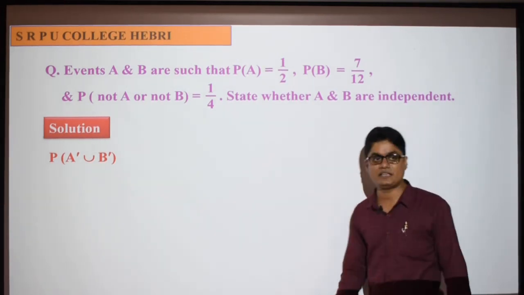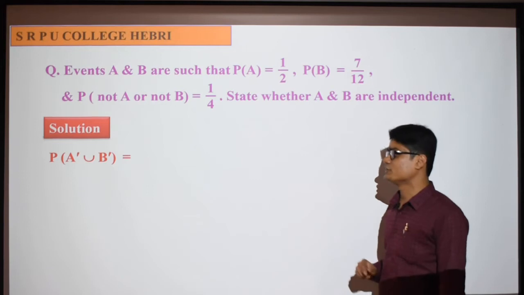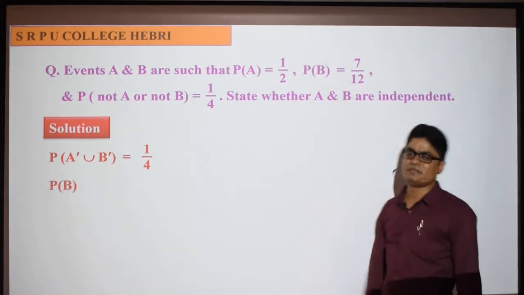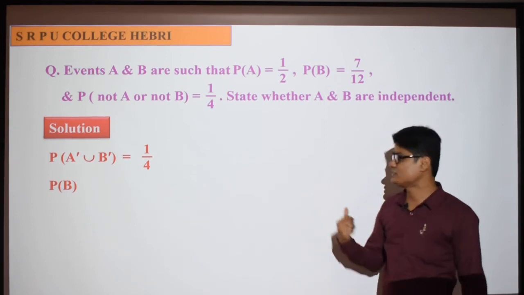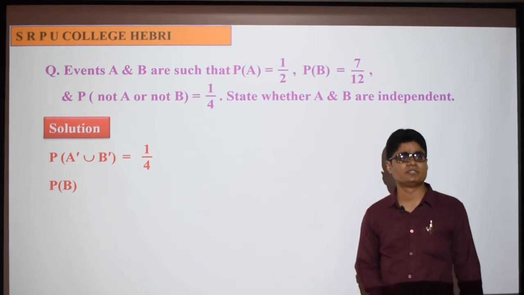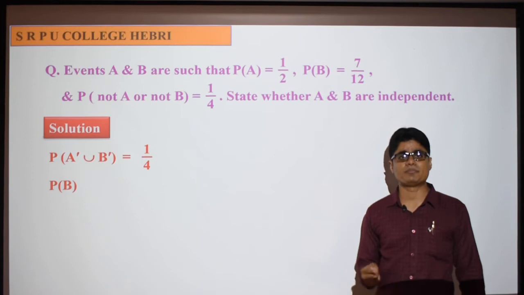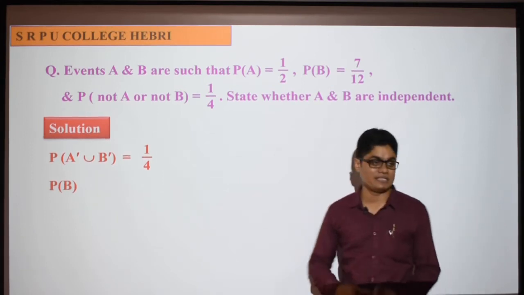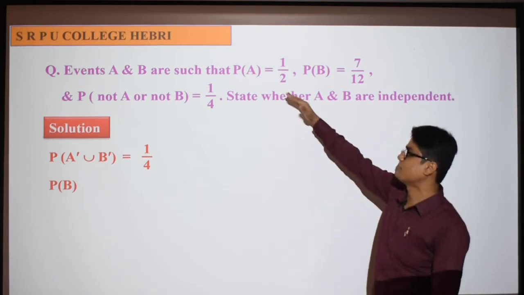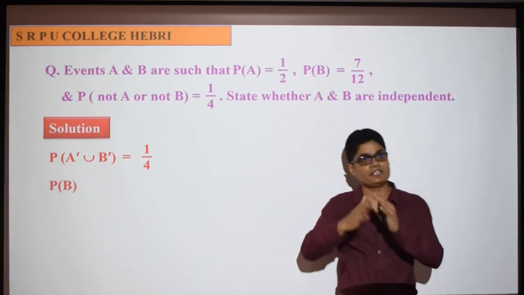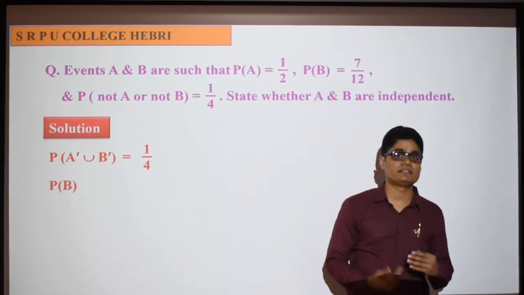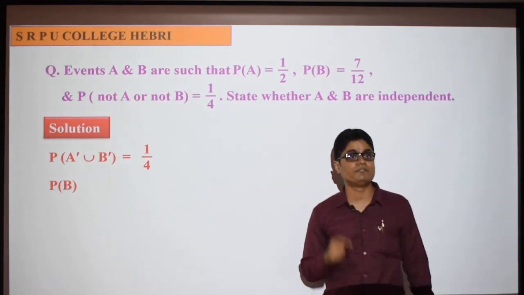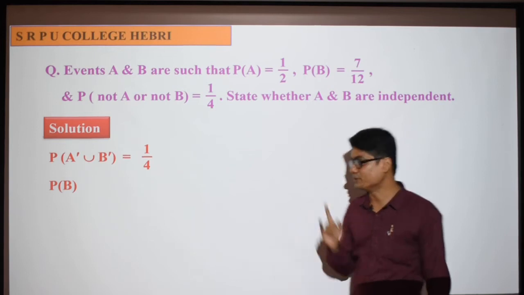So what is given? Probability of A complement union B complement is given. Probability of A and probability of B are given. To check whether these 2 events are independent or not, what is missing? We have to find out probability of A intersection B. Once you get the probability of A intersection B, you can check with the product of probability of A into probability of B. If they match, then you can tell that the 2 events are independent events. So our aim is to get probability of A intersection B.